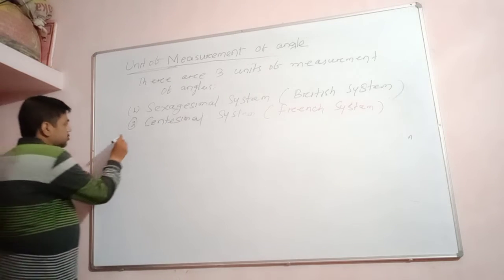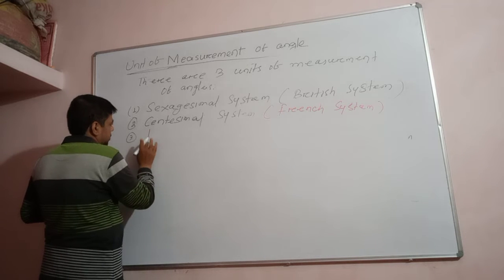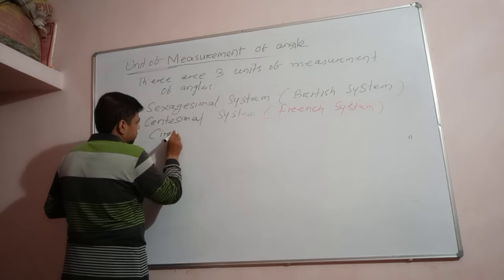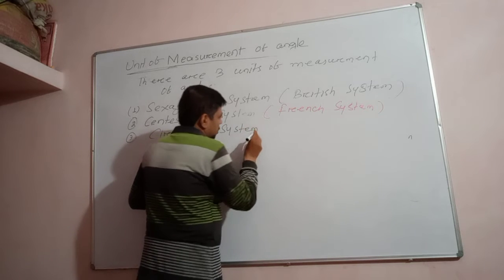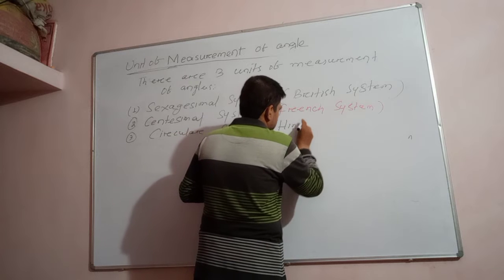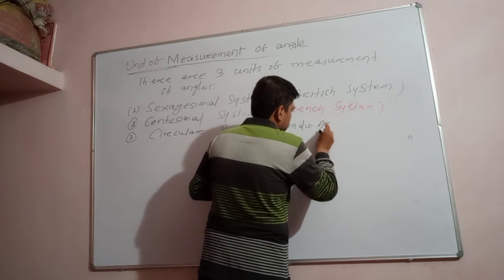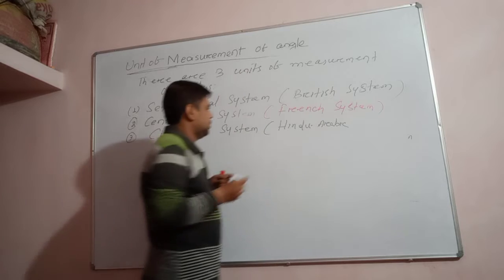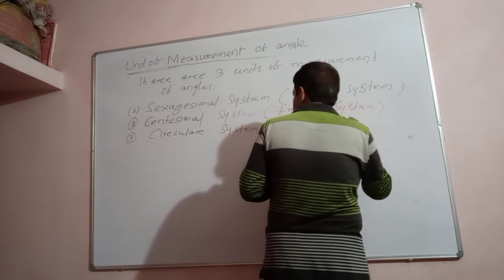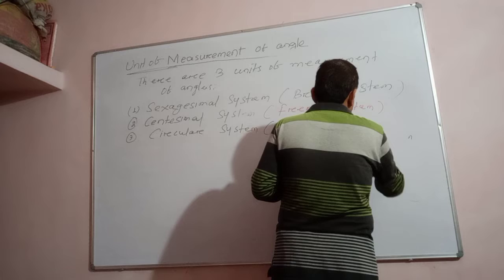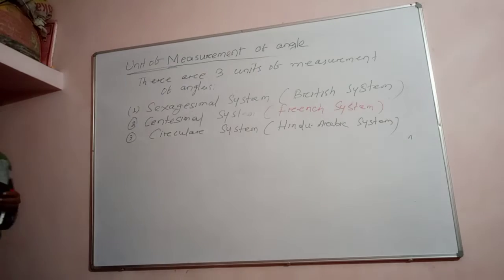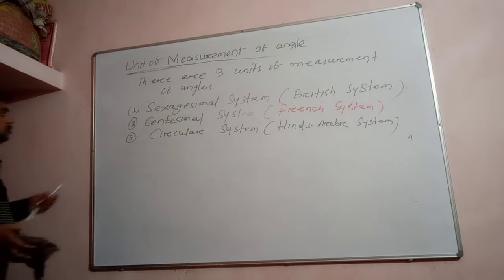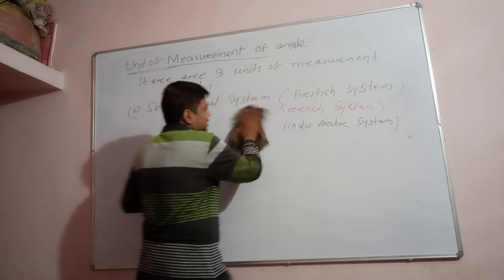French system. The third is known as the Hindu-Arabic system, or circular system. Look, students. So there are three units of measurement of angle: the sexagesimal system, which is known as the British system, the centesimal system, and the circular system. Let us discuss them one by one. First, the sexagesimal system or British system.